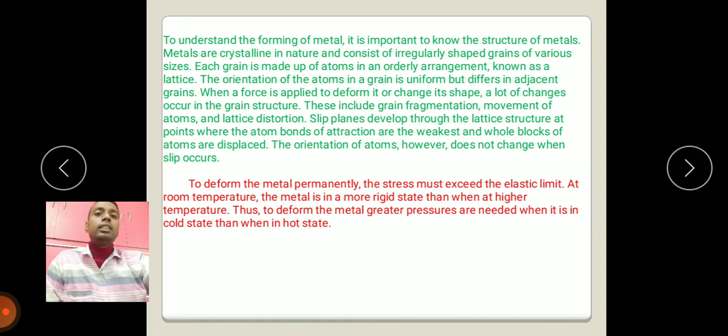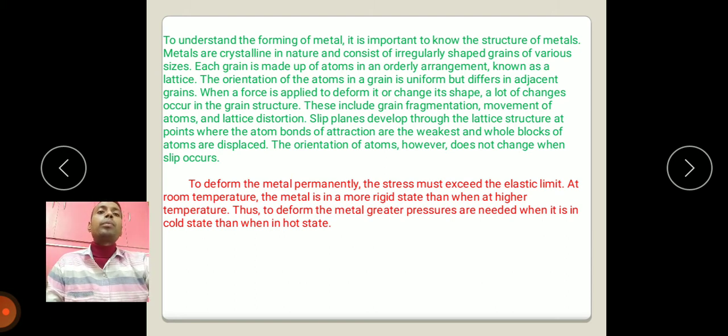To understand the forming of metal, it is important to know the structure of metal. Metals are crystalline in nature, all of you know that. They consist of irregularly shaped grains of various sizes. Each grain is made up of atoms in an orderly arrangement known as lattice.